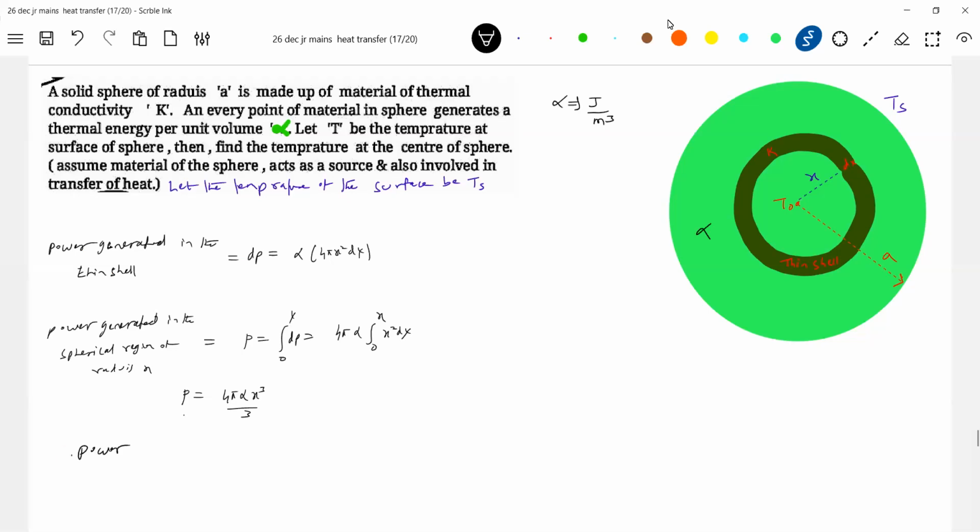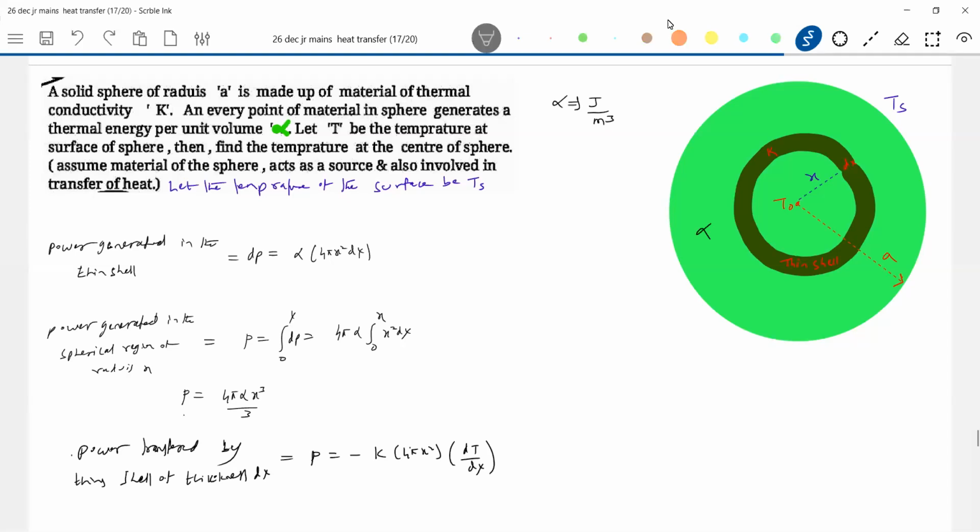So power through the thin shell of thickness dx should be equal to P equals minus, what is the surface area of that? 4 pi x squared, thermal conductivity K, surface area, and dT by dx. We know the temperature gradient. Okay, let me substitute this value.